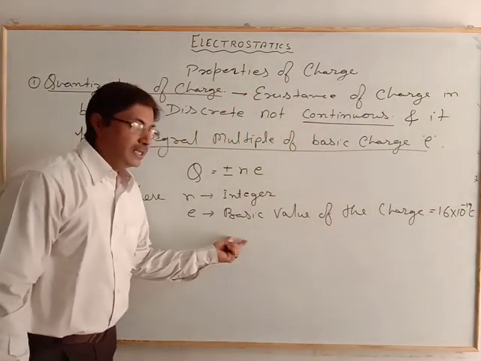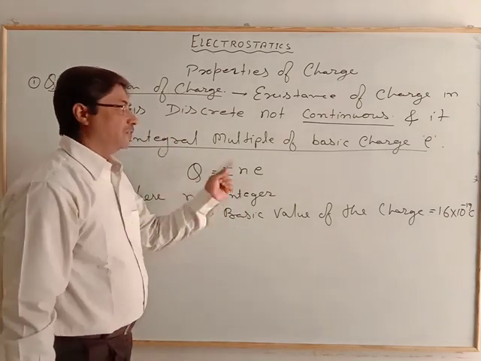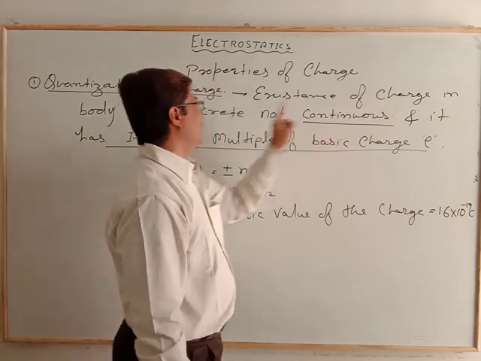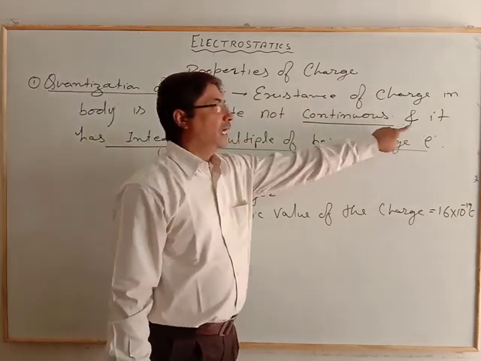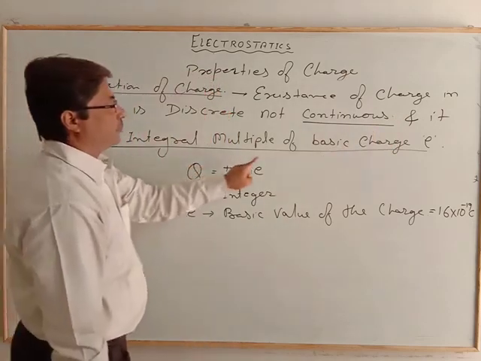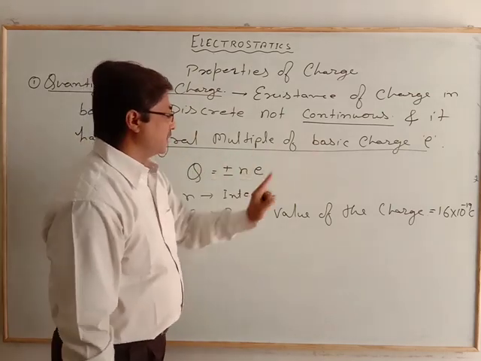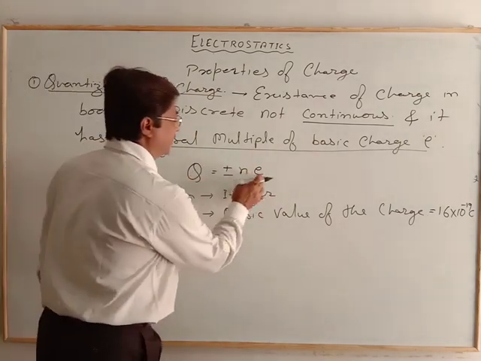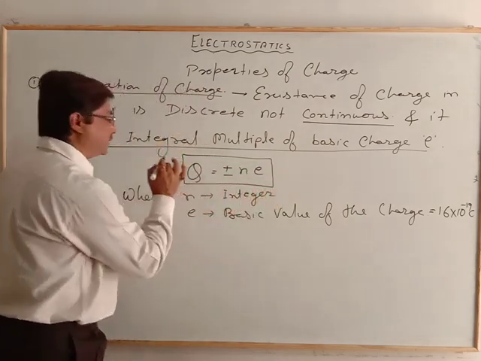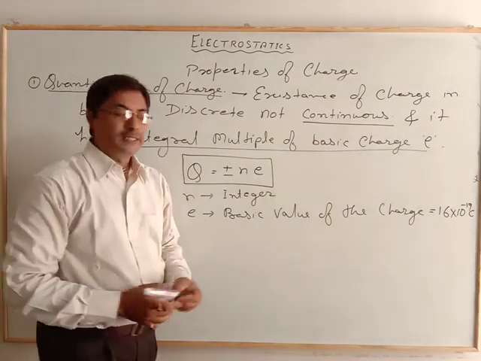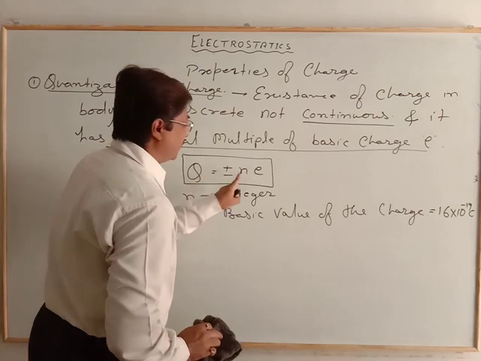So on that we will define the quantization of charge. We will say the quantization of charge is the existence of charge in a body, in matter, that is discrete, not continuous, and it has an integral multiple of the basic charge. That means the magnitude of the charge is an integral multiple of the basic charge, and that is q is equal to plus minus n e. This is the first relation in electrostatics, and it gives that the magnitude of the charge is equal to n e.